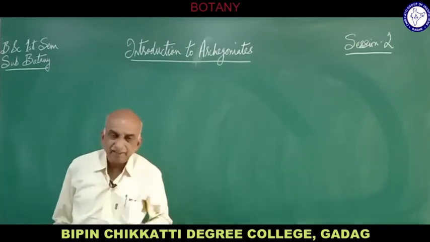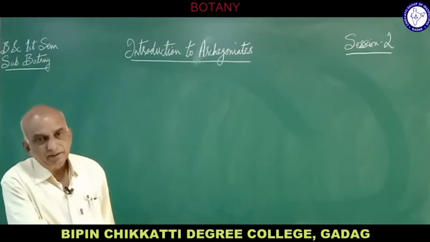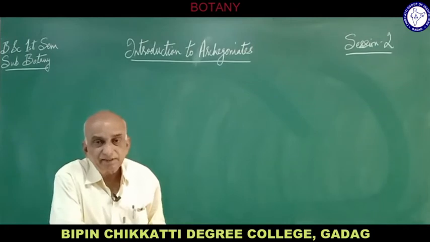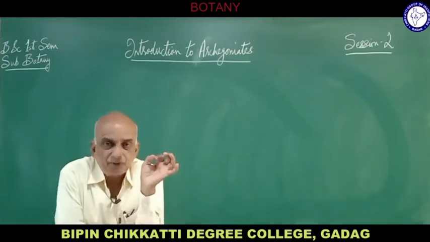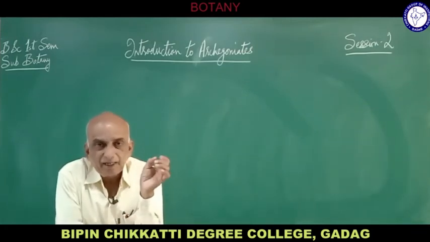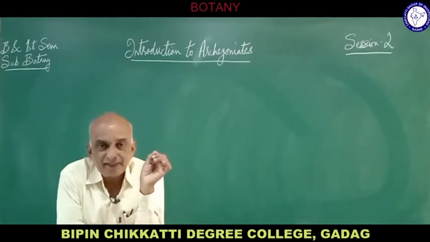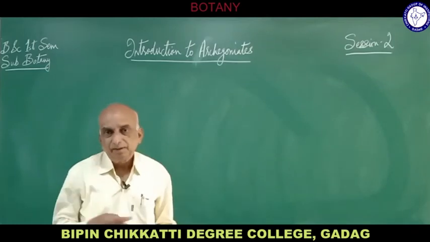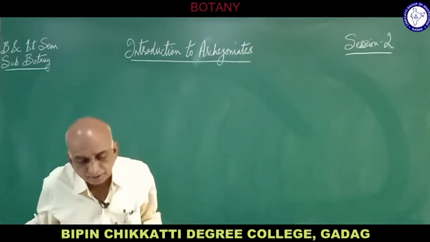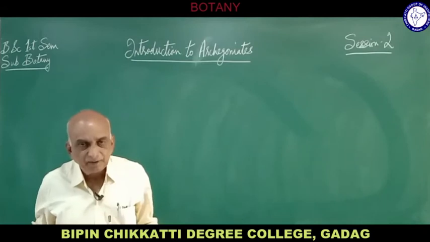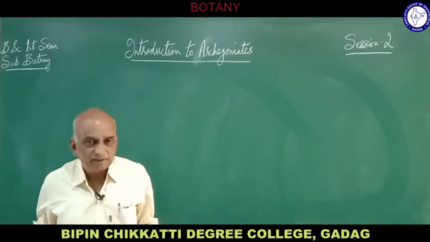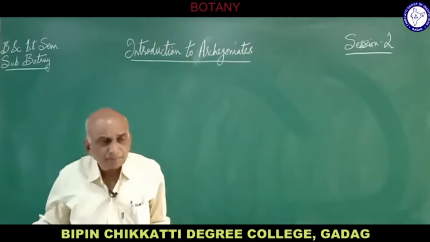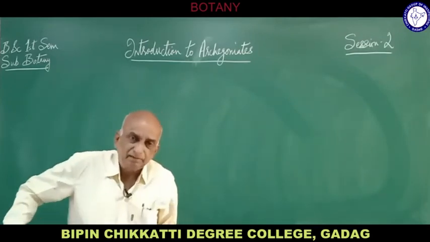When we study the characteristic features of the archegoniates, the main character is the presence of the female reproductive organ archegonia and the male reproductive organ antheridia. Because of the presence of archegonia, the female reproductive organ, it is called archegoniates. The male is antheridium.